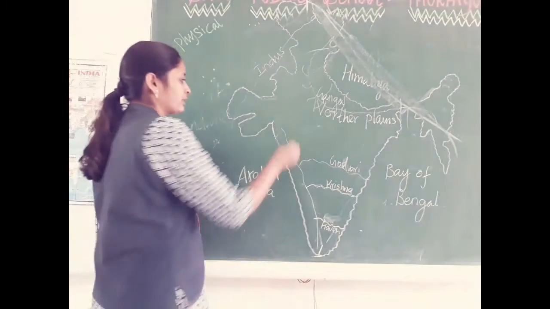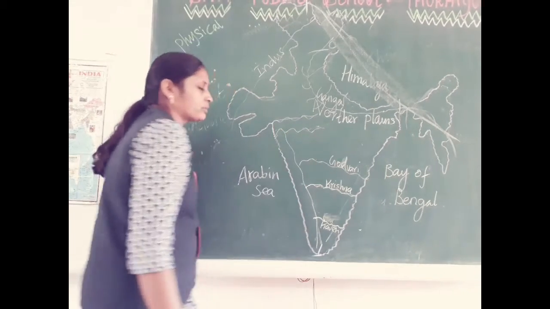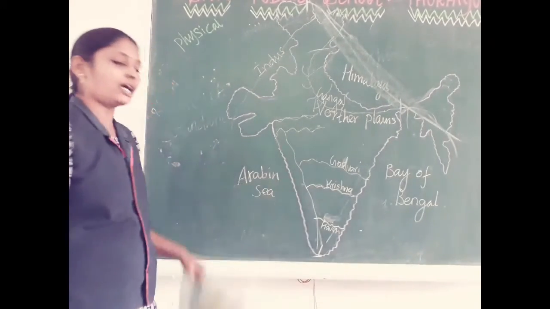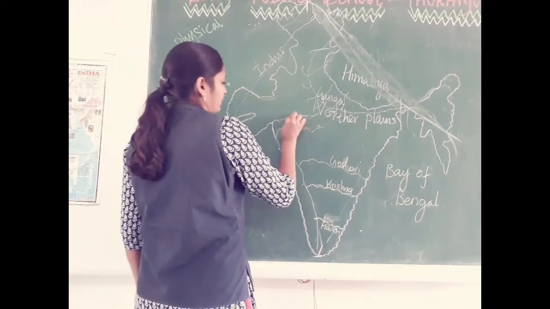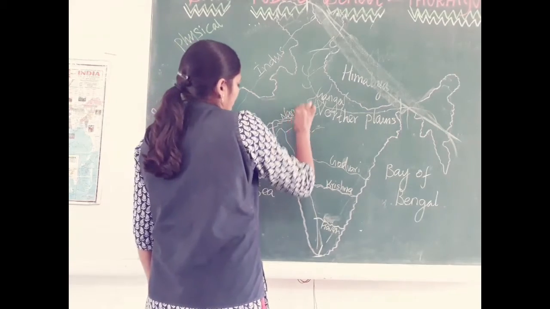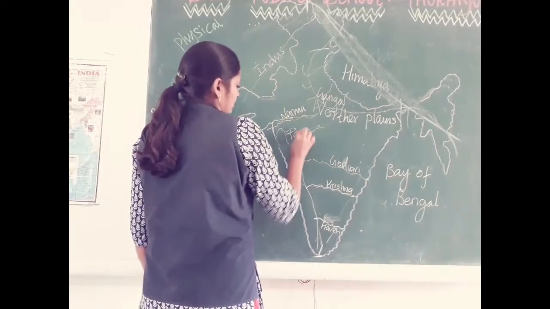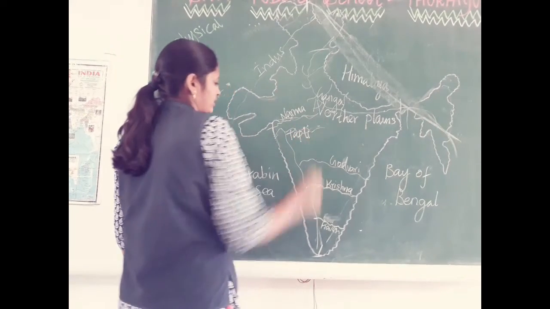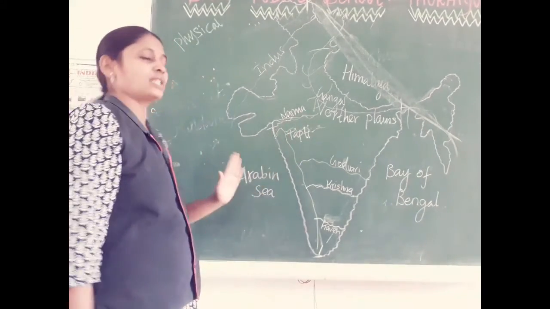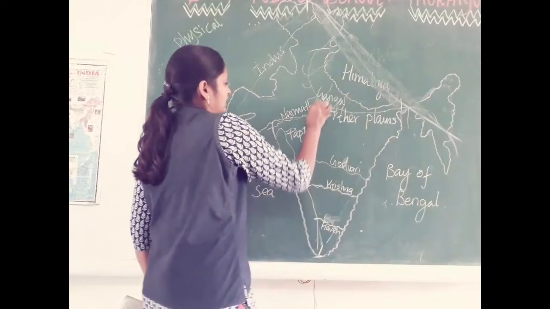Like that, here, as I said before, the Vindhya mountain and Satpura mountain ranges. In those mountain ranges also two rivers originate. One is Narmada, another is Tapti. In the Vindhya mountain range the river Narmada starts and merges into the Arabian Sea. Likewise, in the Satpura mountain range the Tapti river starts and meets the Arabian Sea. They flow in the western direction. So, Narmada and Tapti rivers.